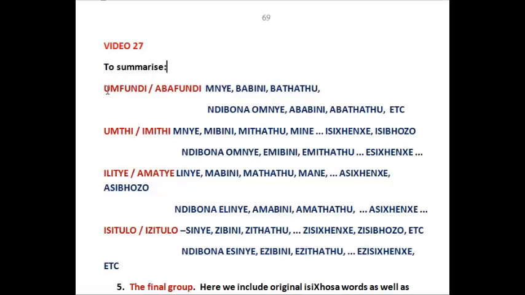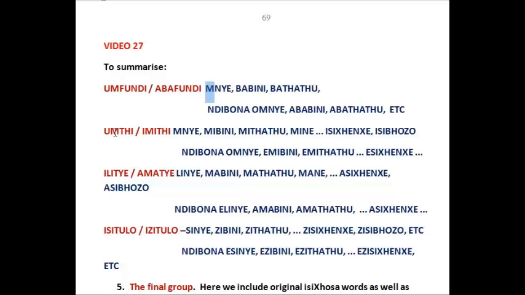Before we get to the final group, we started off with the Aba words, beginning with a singular: omnye, ababini, abatatu, and so on. And then Ndibona omnye, ababini, abatatu: I can see 1, 2, 3.